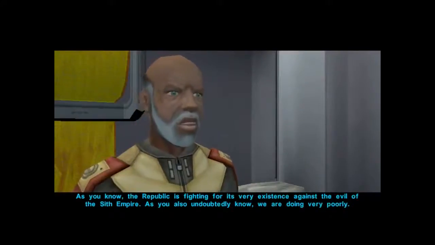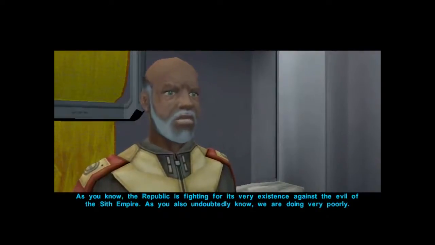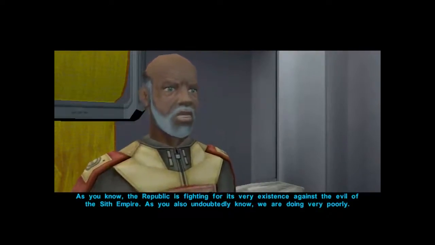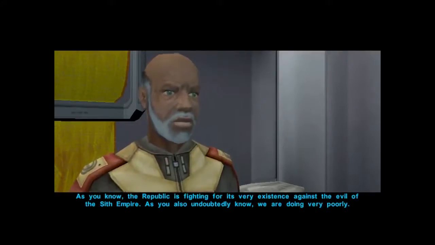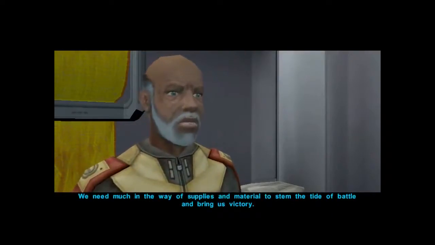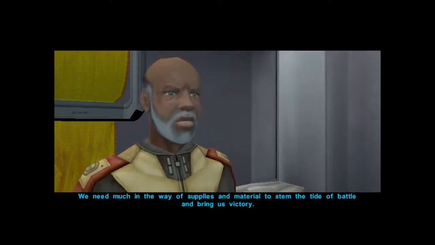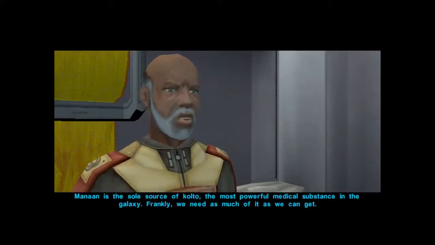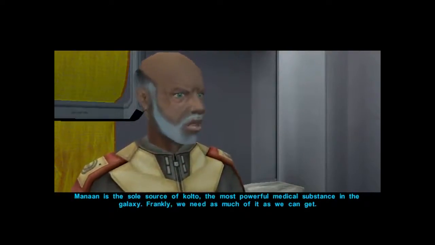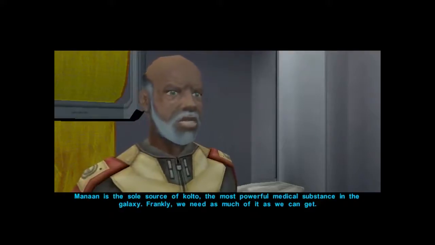As you know, the Republic is fighting for its very existence against the evil of the Sith Empire. As you also undoubtedly know, we're doing very poorly. We need much in the way of supplies and material to stem the tide of battle and bring us victory. Manan is the sole source of Kolto, the most powerful medical substance in the galaxy. Frankly, we need as much of it as we can get.